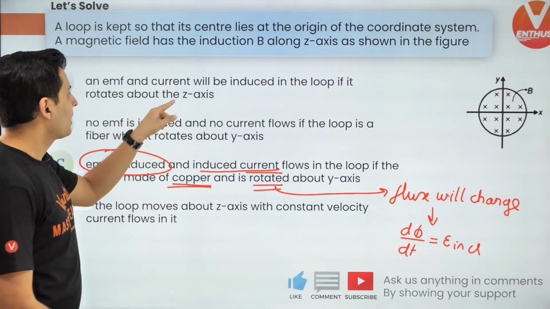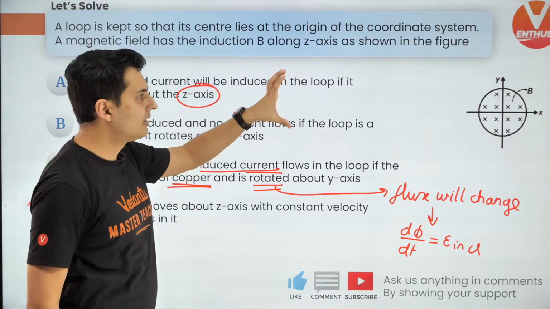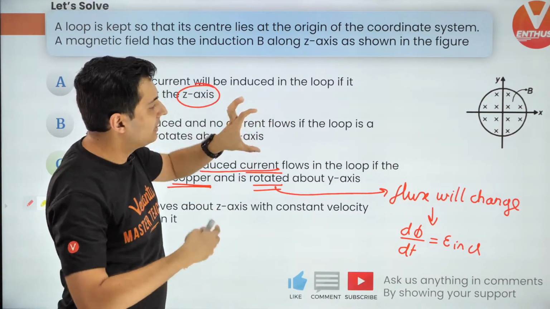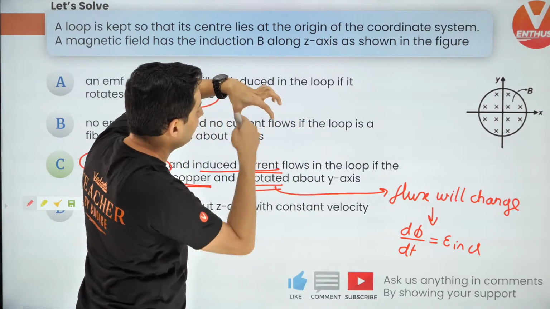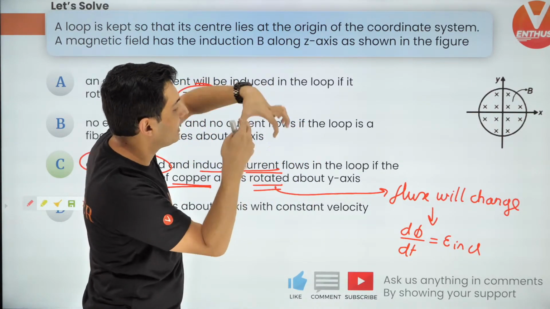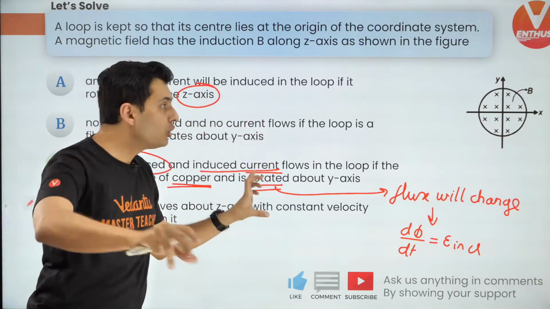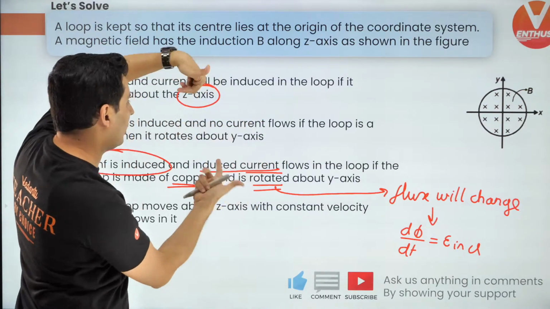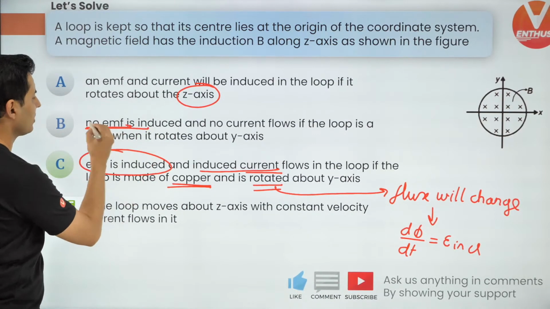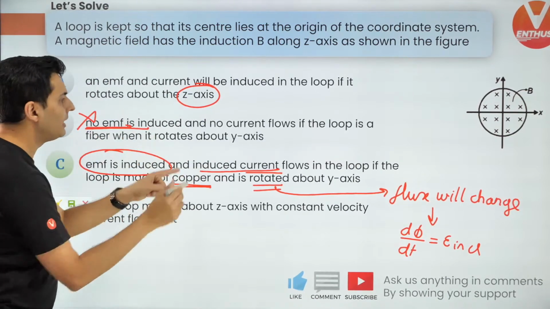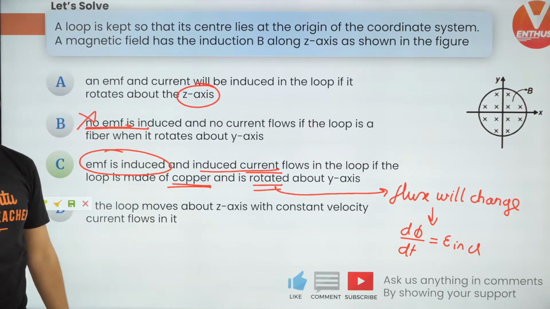Please understand, if you rotate it about z-axis, then nothing will change. Because if the loop rotates like this, the flux piercing will always remain constant, it will never change. So you need to rotate it along x or along y. So keep this in mind. Okay. So this part is wrong. No EMF is induced, obviously wrong. EMF will be induced if you rotate it about y or x axis.